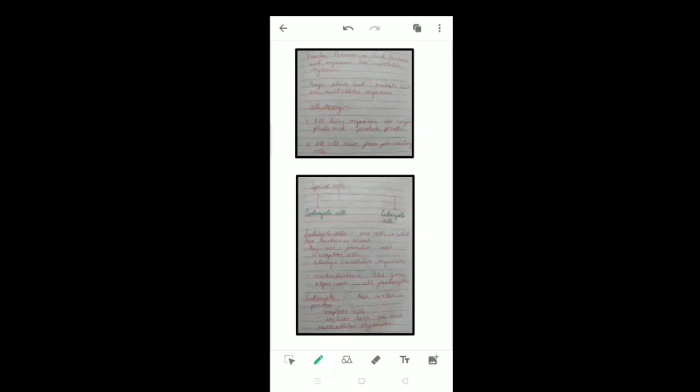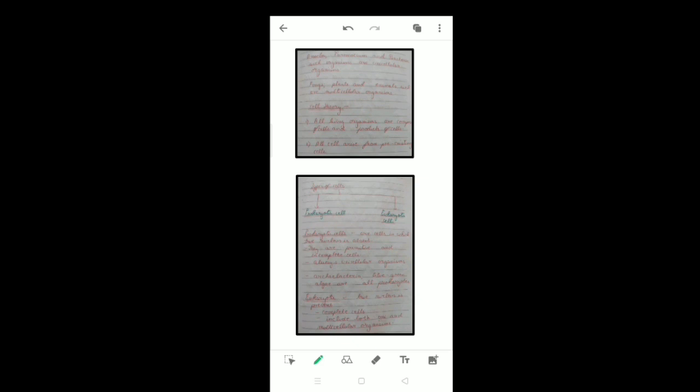Now we will go through unicellular organisms, multicellular organisms, cell theory, and types of cells. Amoeba, Paramecium, bacteria, such organisms are examples of unicellular organisms. And fungi, plants and animals are examples of multicellular organisms.